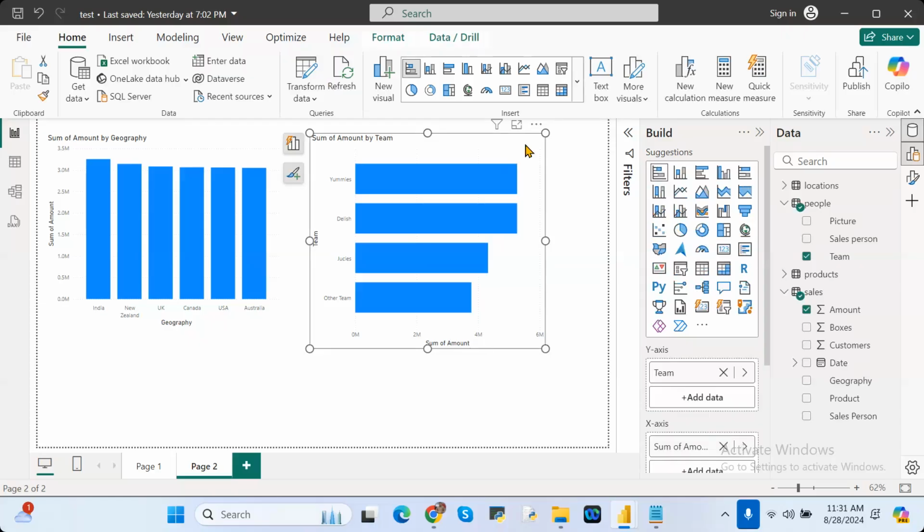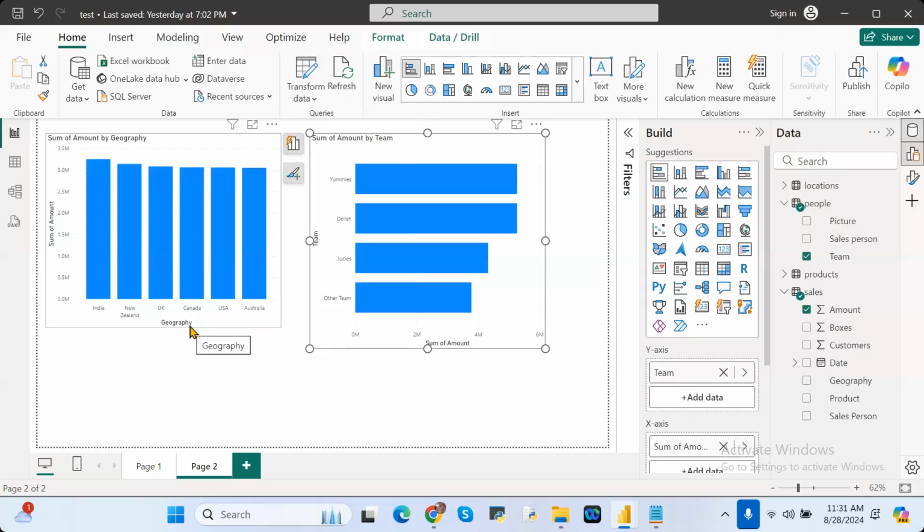Understand clearly or not? Okay. So one more important point is like this, we can create a visualization. When we are creating a visualization, I didn't like this color. I didn't like this one. I want to change the design part of that particular visual.